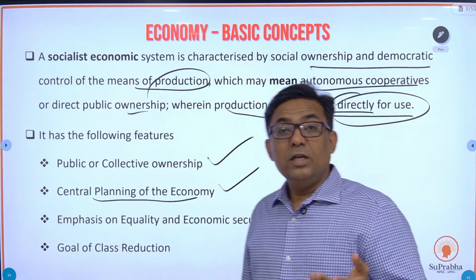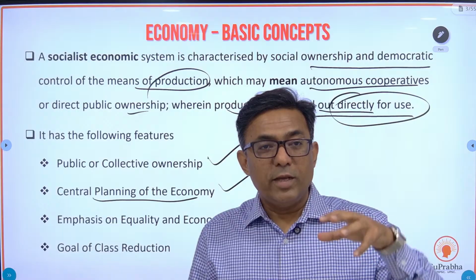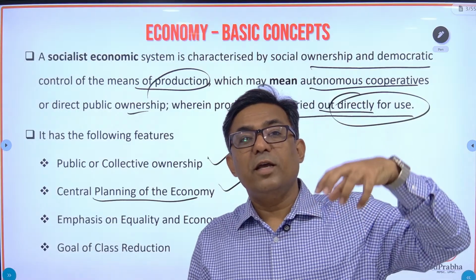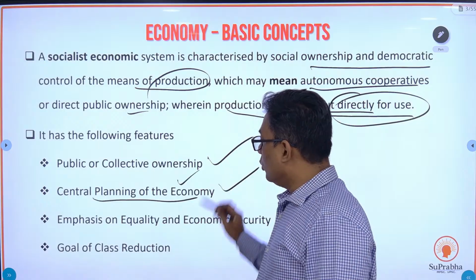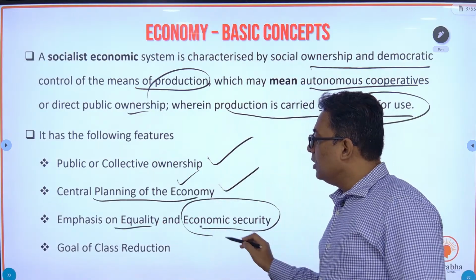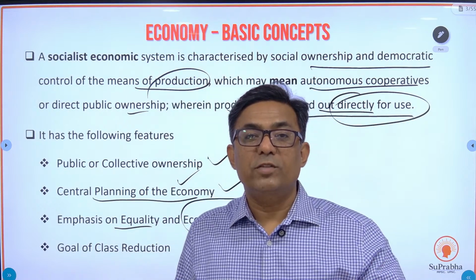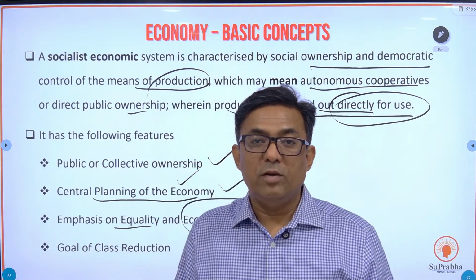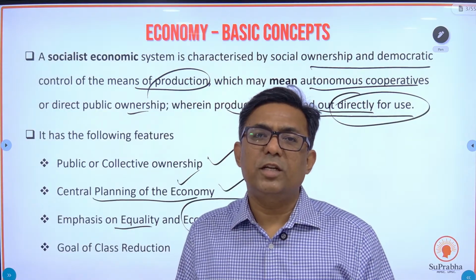Fine, so that is rightly so. Look at China, still socialist. So there is a central high-handedness which is going to control everything over there. So there is central planning of the economy. Emphasis on equality and economic security. So government will try to provide to those who don't have something, or they are below poverty line. Okay, or there is inequality. For example, there is gender inequality in India.